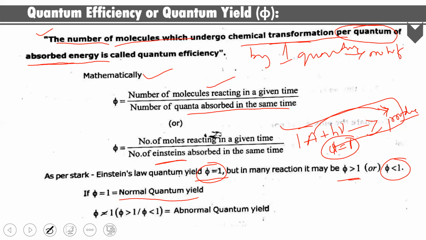But in most cases, quantum efficiency or quantum yield is either greater than 1 or less than 1. That type of yield is known as abnormal quantum yield. So let's see why this abnormal quantum yield happens in most reactions.